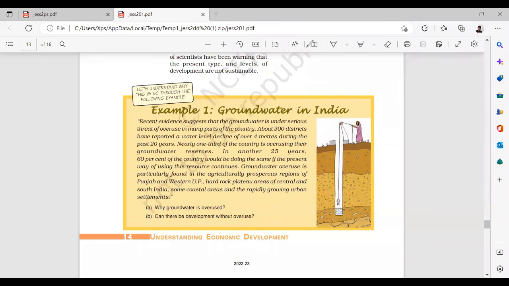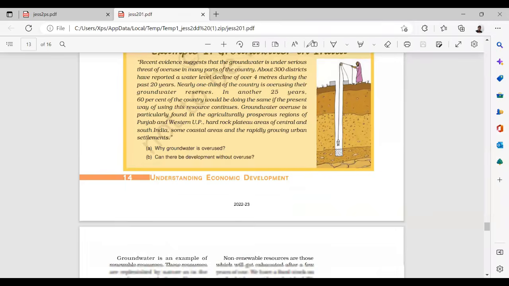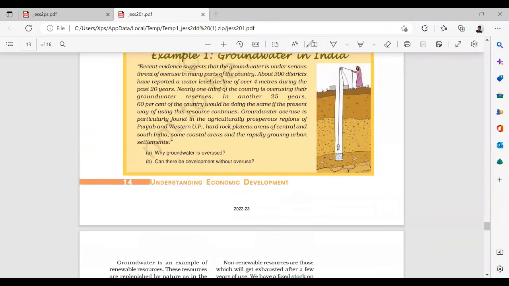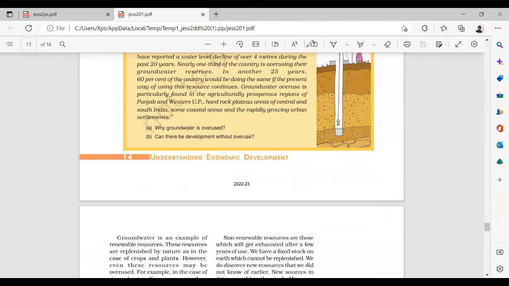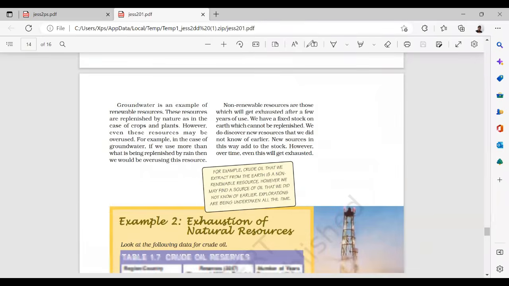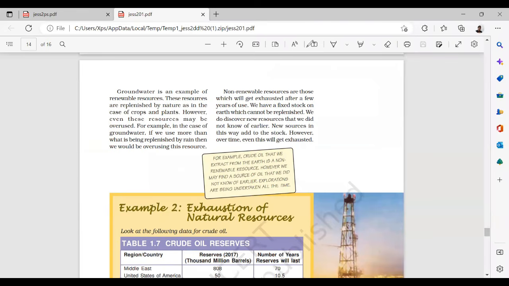Groundwater overuse is particularly found in the agriculturally prosperous regions of Punjab. Groundwater is used more for what purpose? For drinking purposes, irrigation purposes, and agricultural activity.